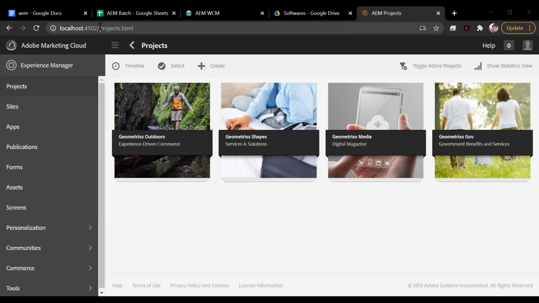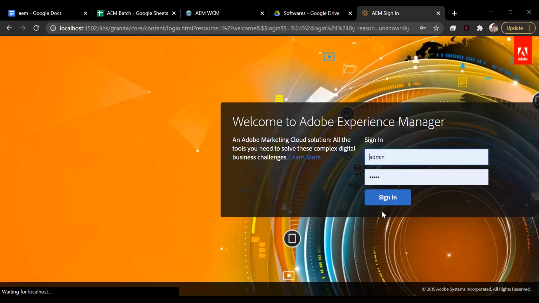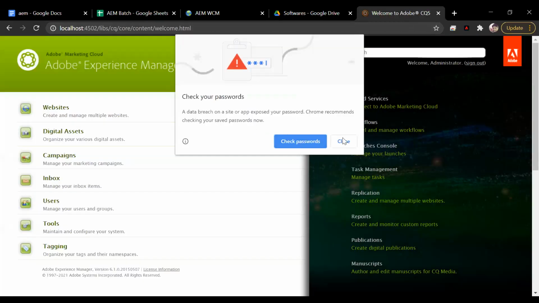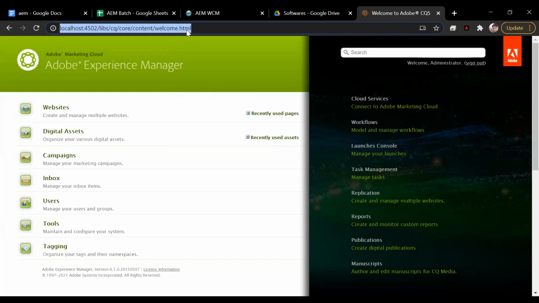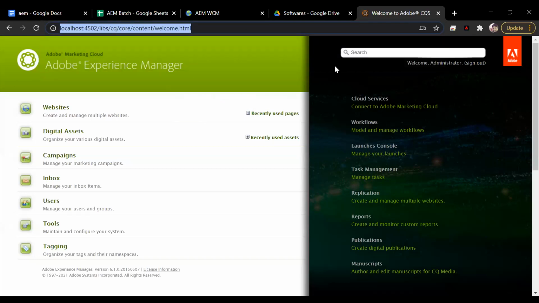If you want to go to the classic UI or the old UI, this is the screen. For going there, you have to type this. I'll ping you that one also.